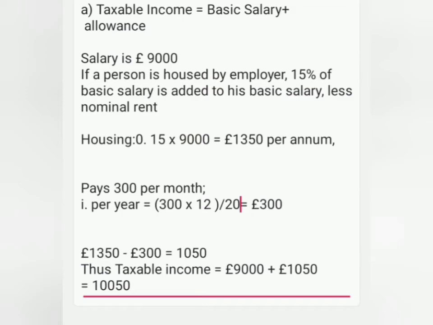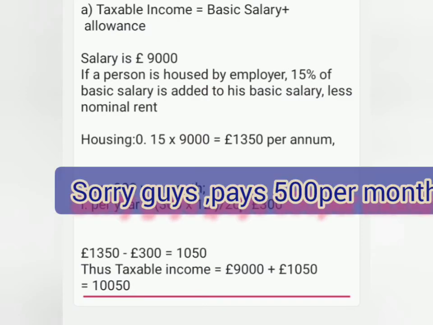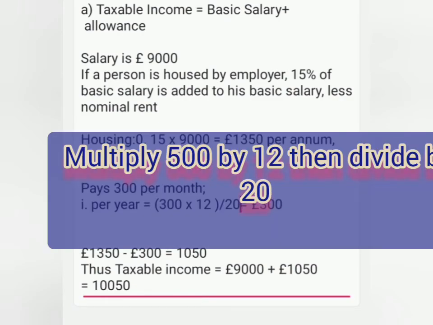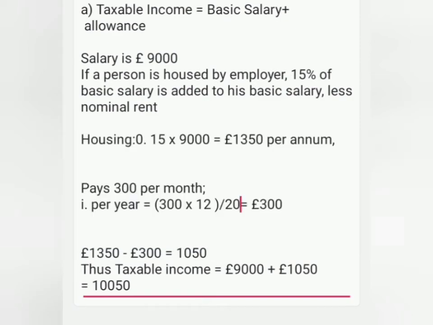Meaning that even if the person is given 1350 per annum, we are to subtract 300 pounds from the amount that she is added, that is 1050. Thus the taxable income will be 9,000 plus 1050, which we have got after subtracting from the housing, and we find that the taxable income is 10,050.